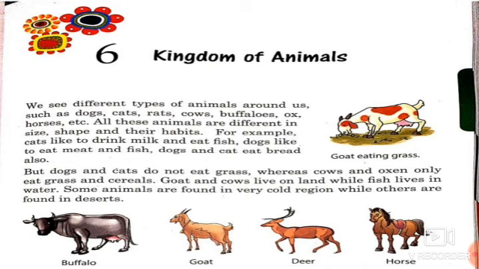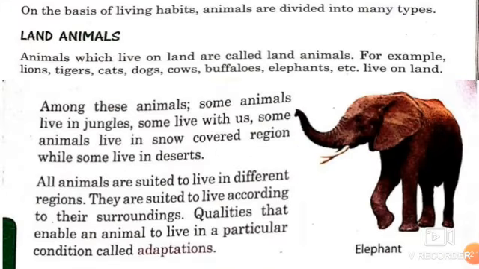Some animals are found in very cold regions while others are found in deserts. Children, you can see some animals on the roadside near your house such as dogs, cats, cows, etc. But you cannot see a lion and tiger outside your house, right children? Because they live in the jungle, so they are called wild animals. On the basis of living habits, animals are divided into many types. Children, do you know what is a habitat? The place where an animal lives or is found naturally.